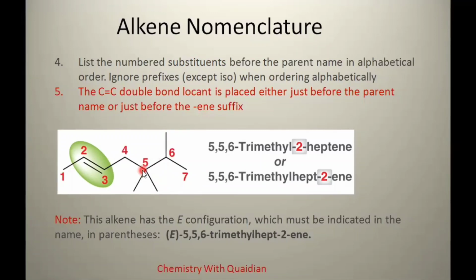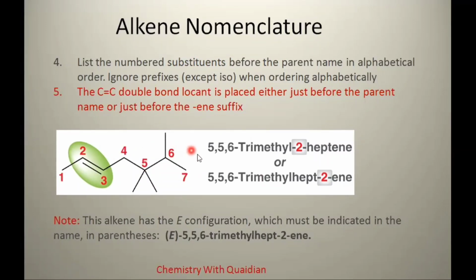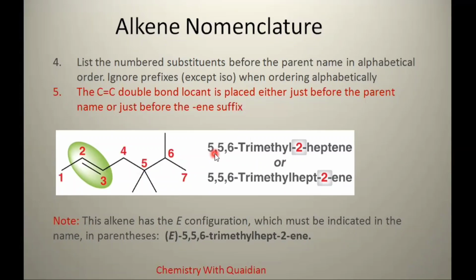It contains 3 substituents. Two substituents are on the 5th carbon, here is a methyl, and here is also a methyl. So we will name this compound by 2 methods. The first one, as we discussed earlier, is that the name of the substituents should come first and the name of the parent chain would come later.